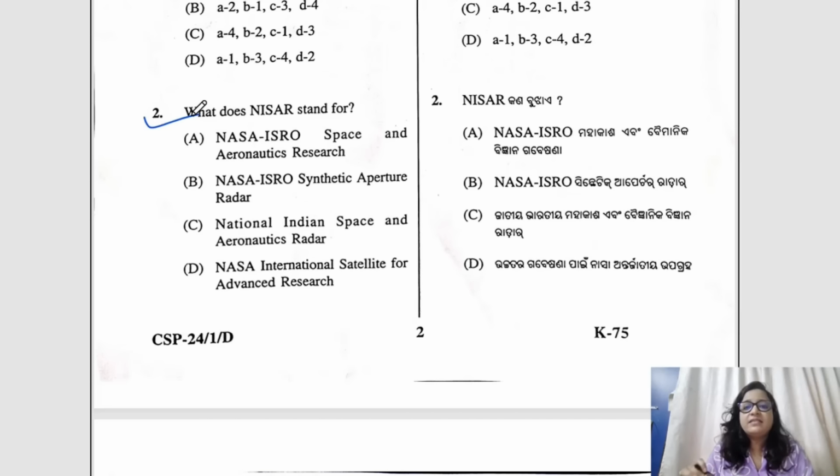Question number 2, what does NISAR stand for? This is the easiest question of the paper because NISAR was in news recently. Okay, NASA ISRO Synthetic Aperture Radar, a joint mission, a joint project of ISRO and NASA to develop the launch of Earth observation satellites, right? And this is equipped with the dual frequency synthetic aperture radar for the first time. So the answer would be B.